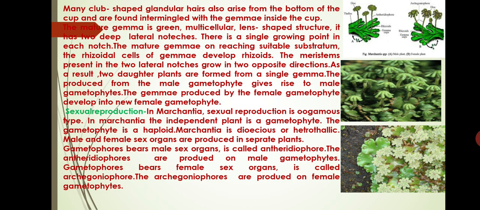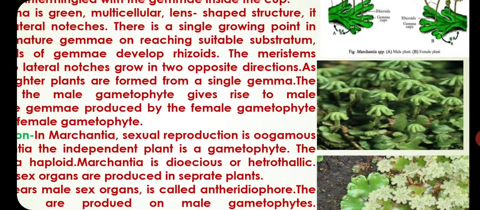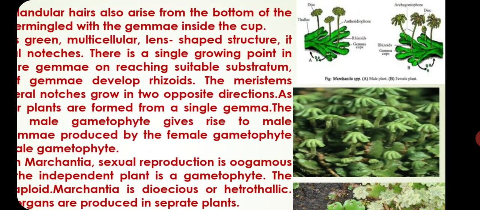The gametophore that bears male sex organs is called antheridiophore. The antheridiophores are produced on male gametophytes. The gametophore that bears female sex organs is called archegoniophore. The archegoniophores are produced on female gametophytes. See friends, these are the male and female gametophytes. One is antheridiophore and another one is archegoniophore.